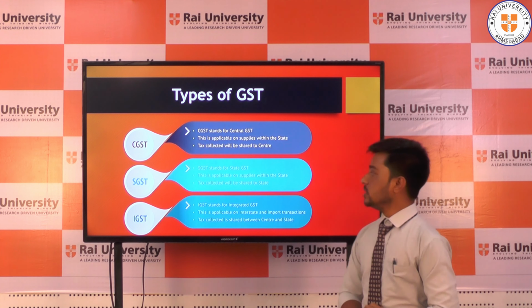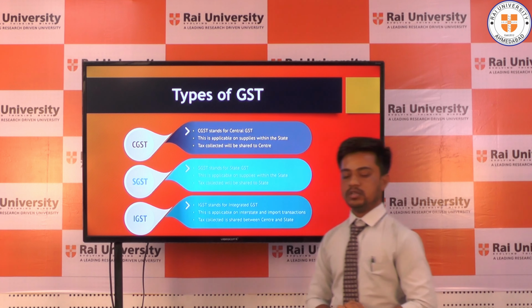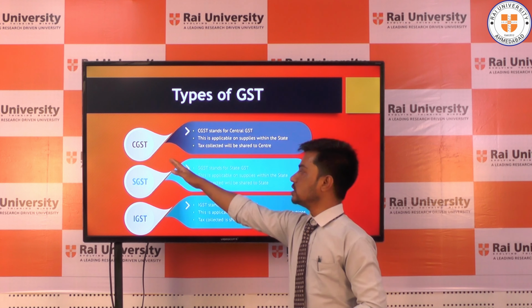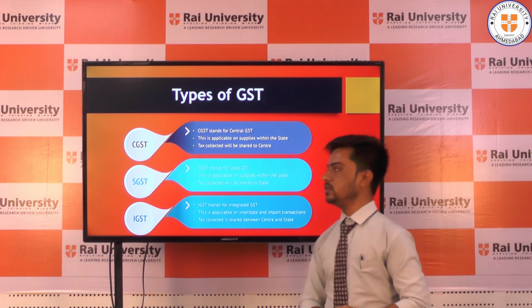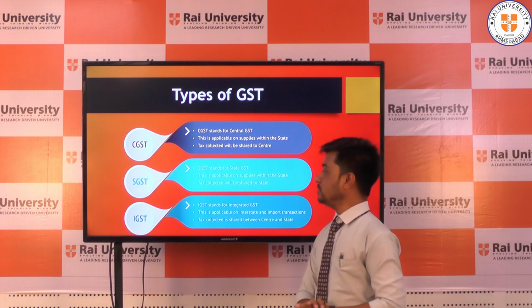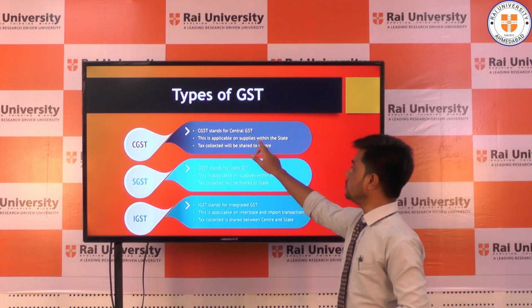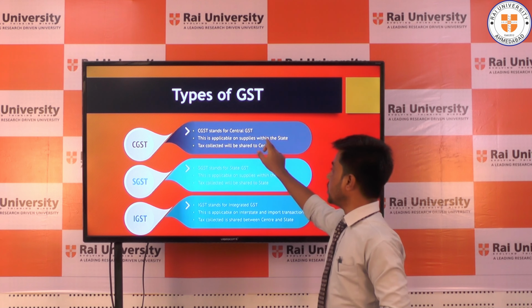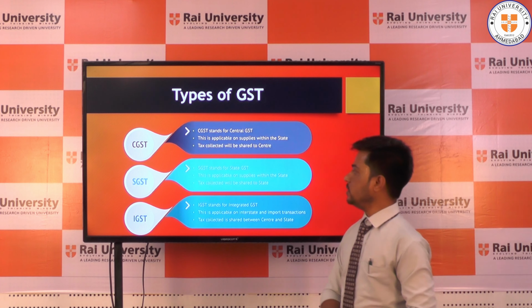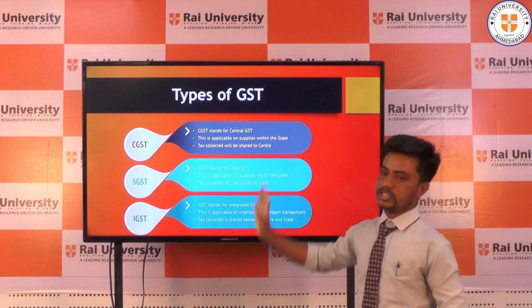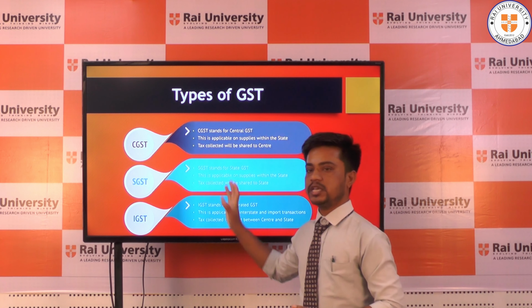Types of GST. There are three types of GST. First is central GST, CGST, just called central GST. This is applicable on supply within the state. So this is applicable in the state.